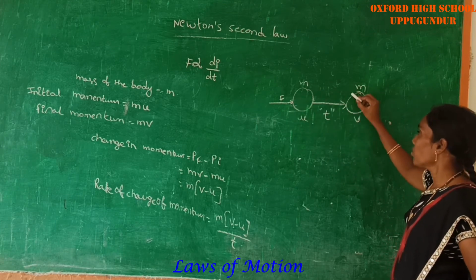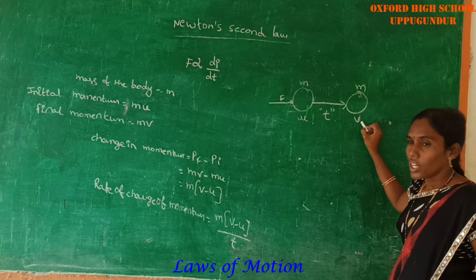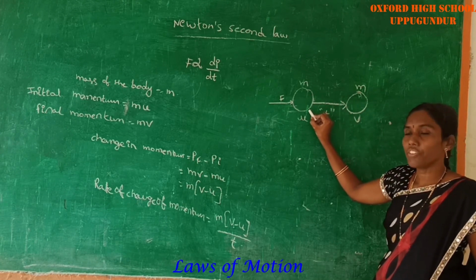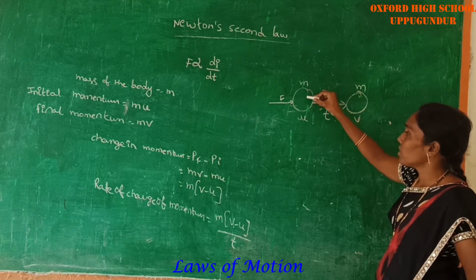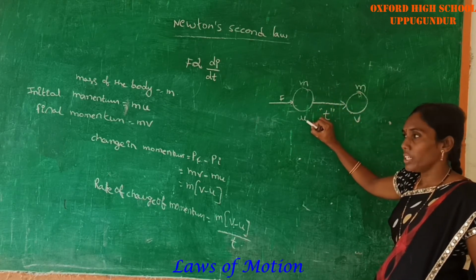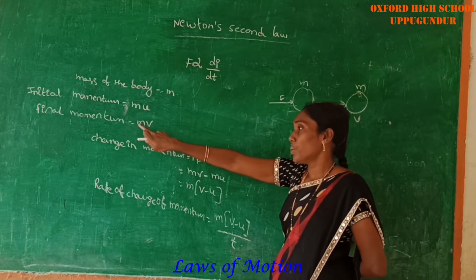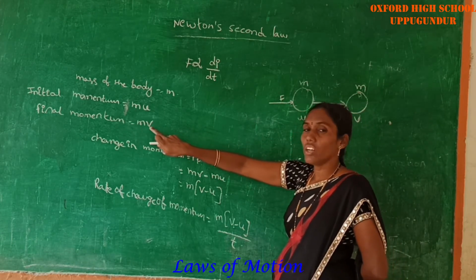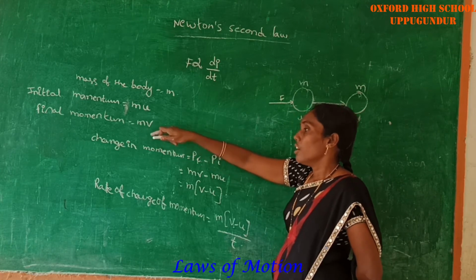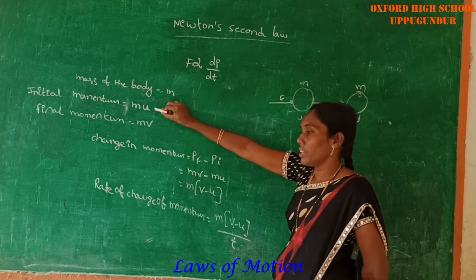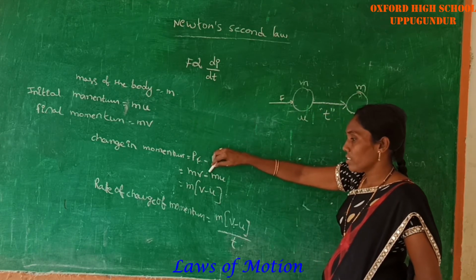The body moves with a final velocity v. In this part, first we have to find the initial momentum of the body. The product of mass and velocity is called the initial momentum, that is mu. The final momentum is the product of mass and final velocity, mv. Change in momentum means final momentum minus initial momentum, that is mv minus mu.